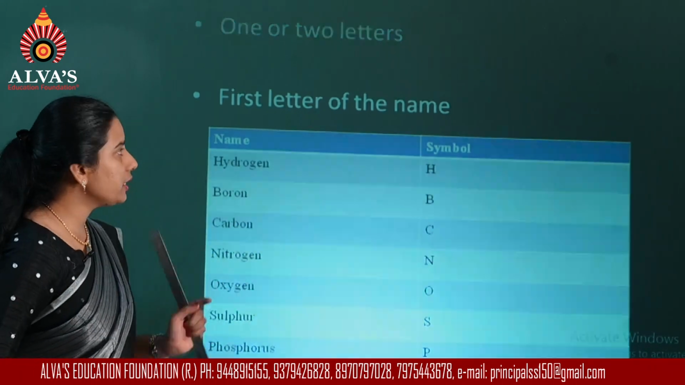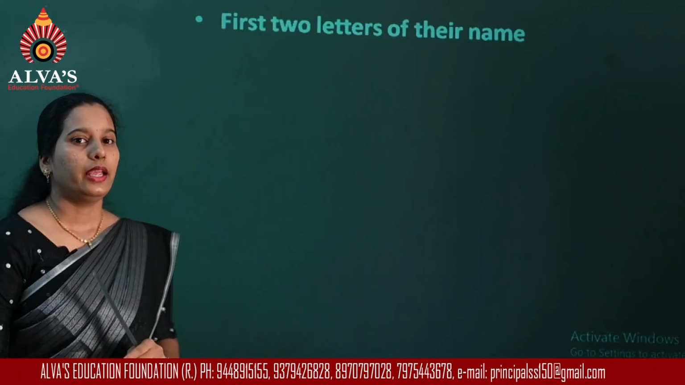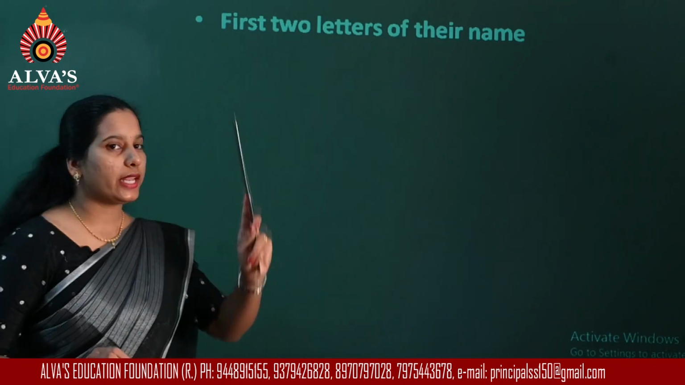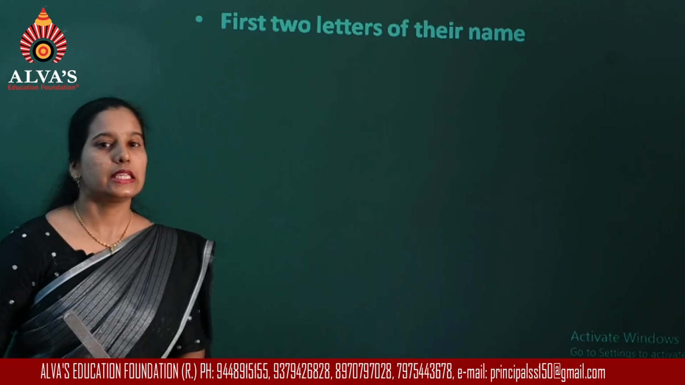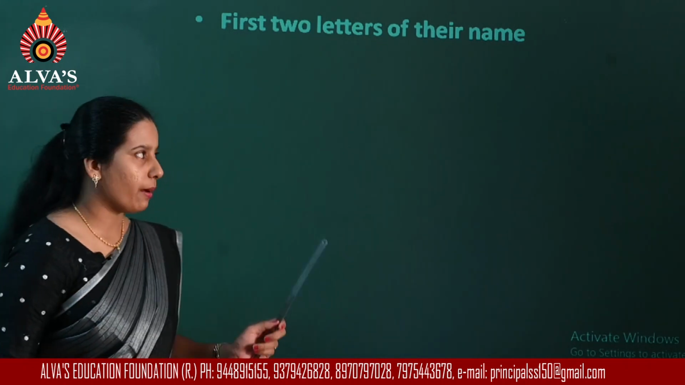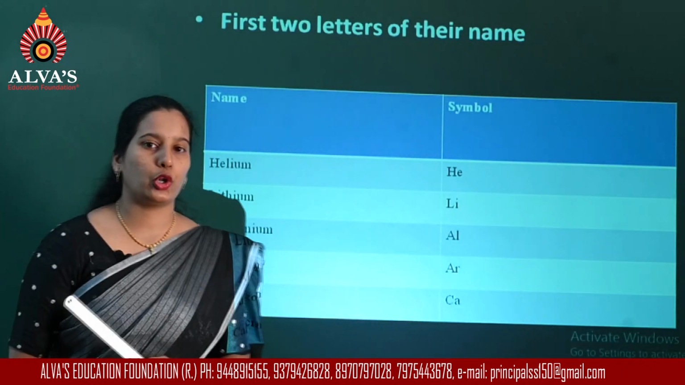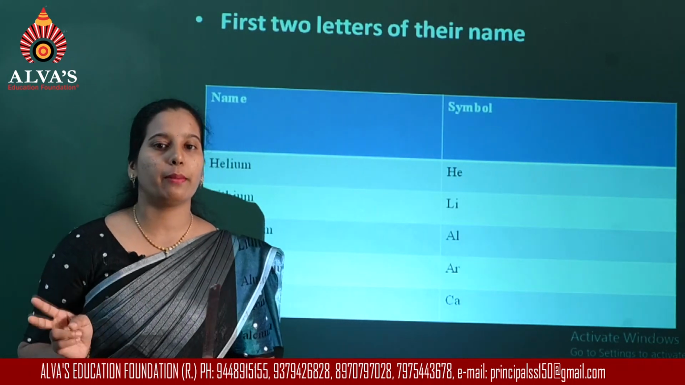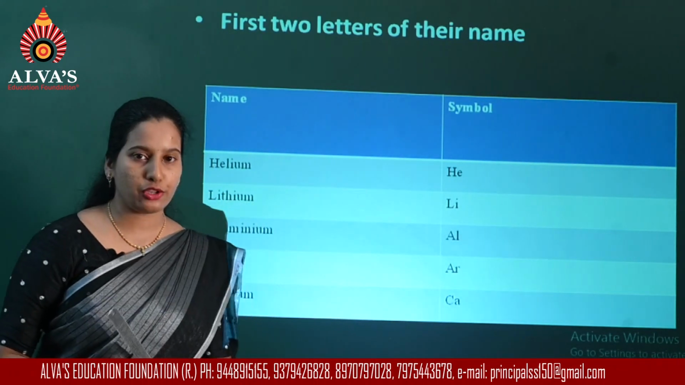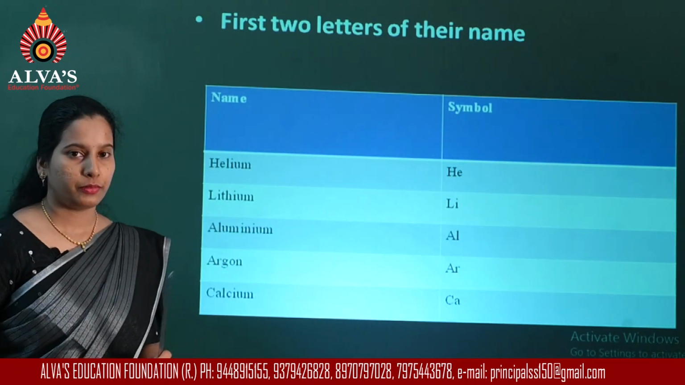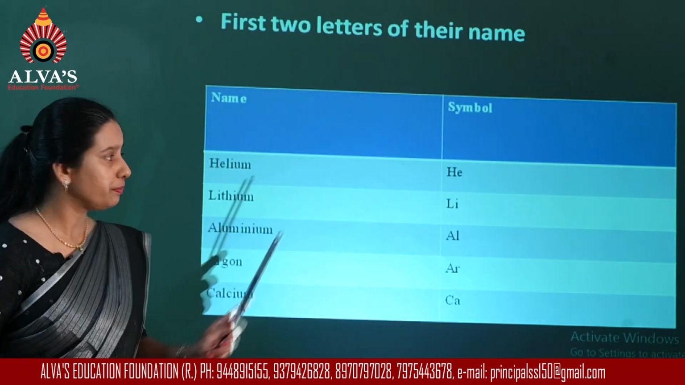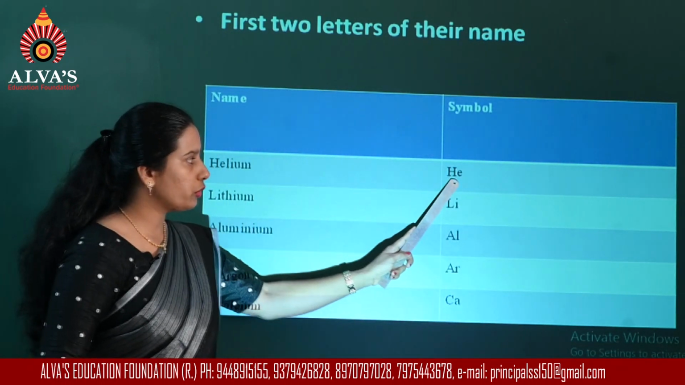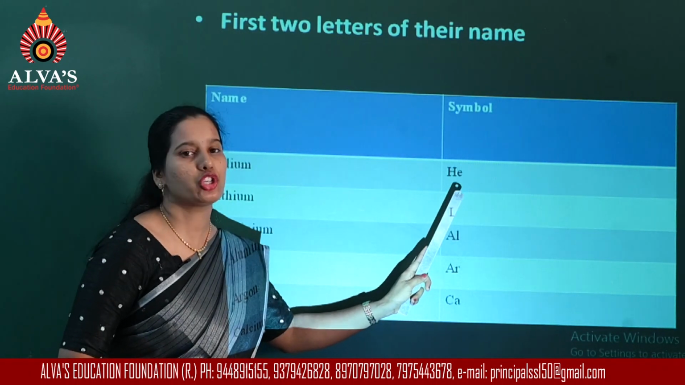Now, the second way of writing the symbol is with the help of two letters. So, we take the first two letters of their name to write the symbol for the elements. Now, for example, consider helium. As already mentioned, since for hydrogen and helium, the two elements' names start with the same letter H, I cannot use H for both. Since H is already given to hydrogen, helium is represented using the first two letters. So, the symbol used for helium is He.